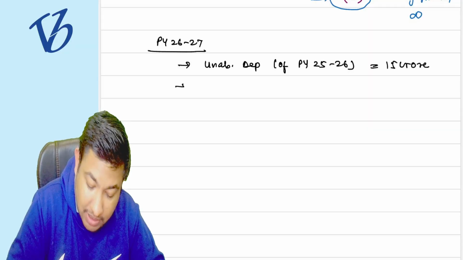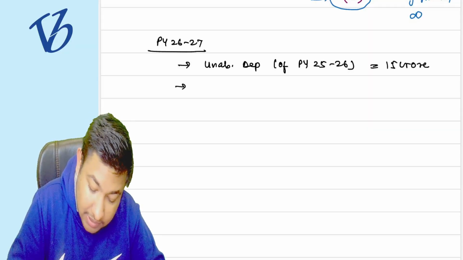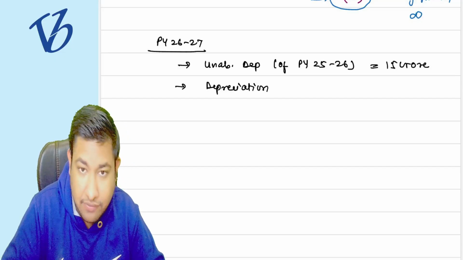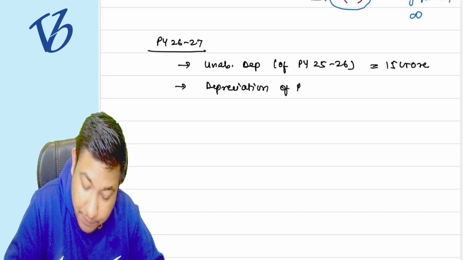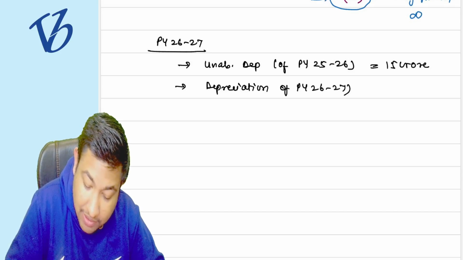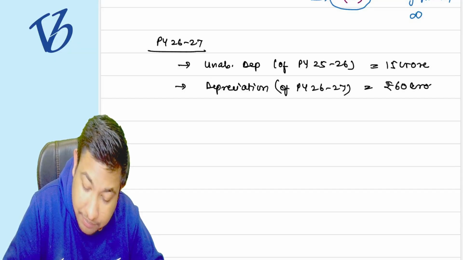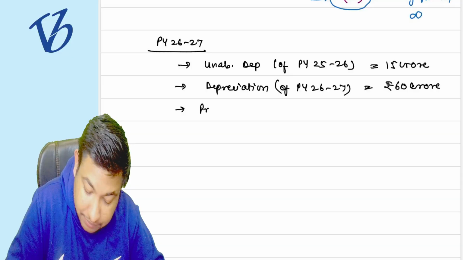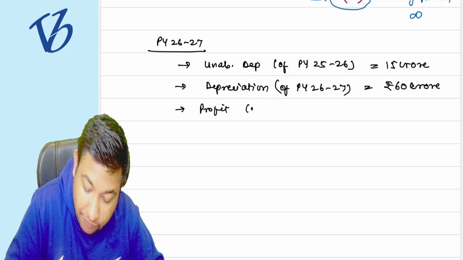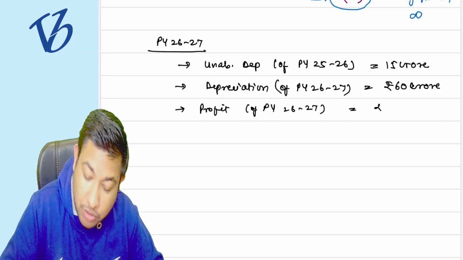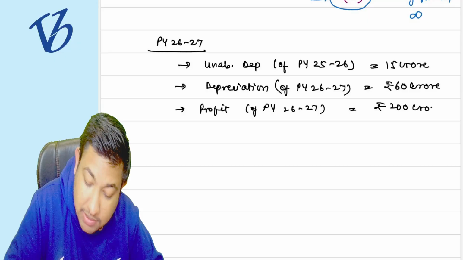I also have depreciation of previous year 26-27 of 60 cr again. And the profit of previous year 26-27, suppose, is going to be 200 crore rupees.